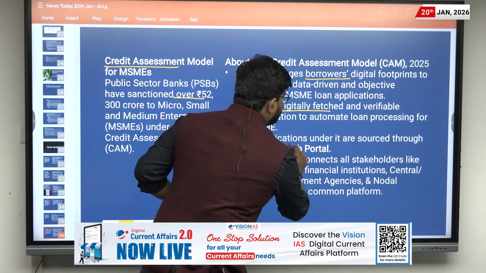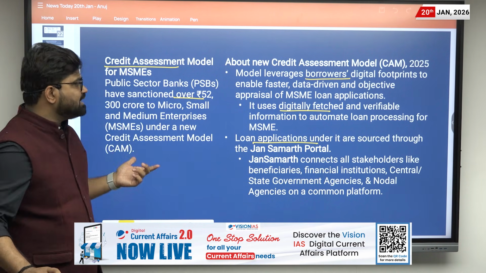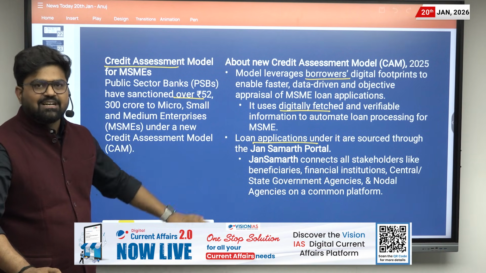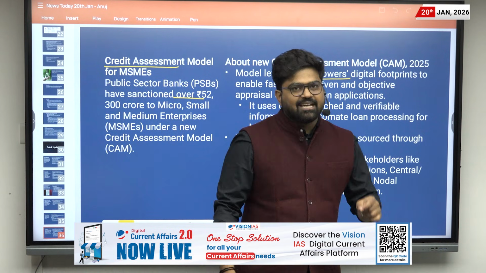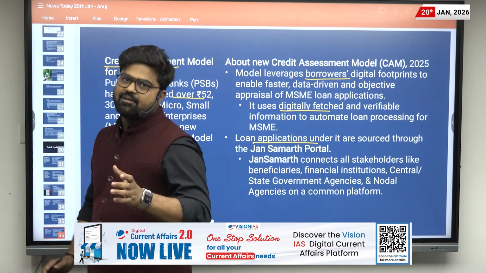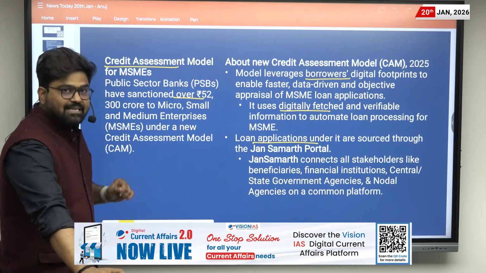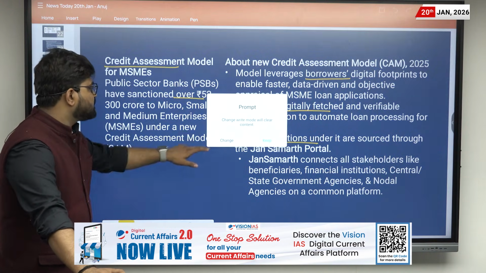Then loan applications are sourced through the Jan Samarth portal. And what is this portal? Basically it connects all the stakeholders that provide loans to MSMEs. So with this, we have completed this quick update. Let us move to the next quick update.